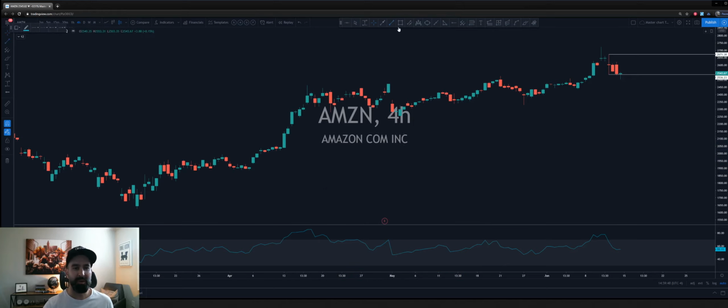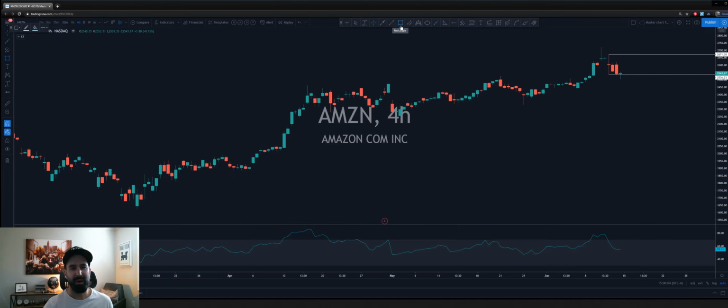We got this one's called the trend line. So this is just a trend line here, and you could draw just like this. There's a different trend line here, which is the ray, which is a little bit more precise. Okay, it's a little bit more precise than the horizontal line. What do we got here?